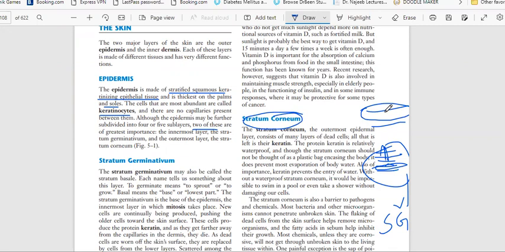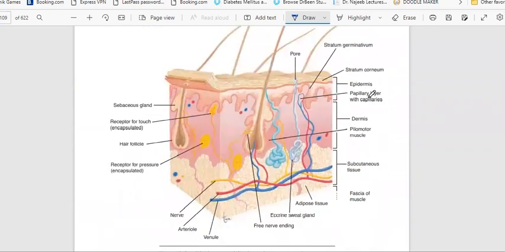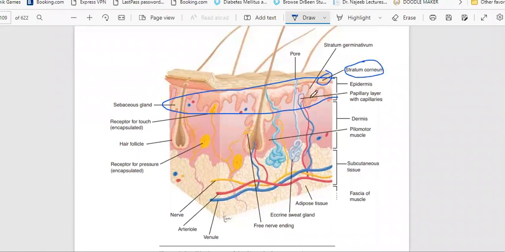So basically, you have two layers, epidermis and dermis. In the epidermis, we have 4 to 5 layers. The innermost layer is called stratum germinativum. The outermost layer is called stratum corneum. So we will discuss those layers. You can see here, this is the epidermis. This is the first layer called stratum corneum, and the second layer is called stratum germinativum. This is the outer, and this is the inner.